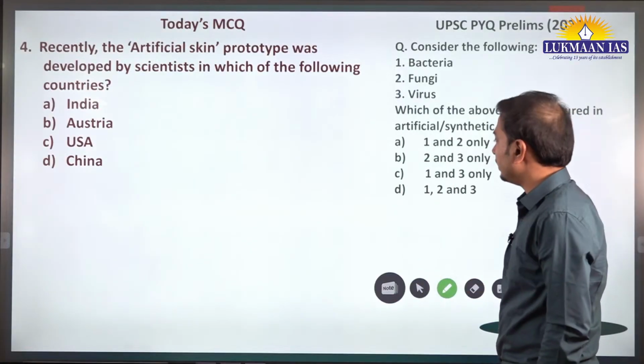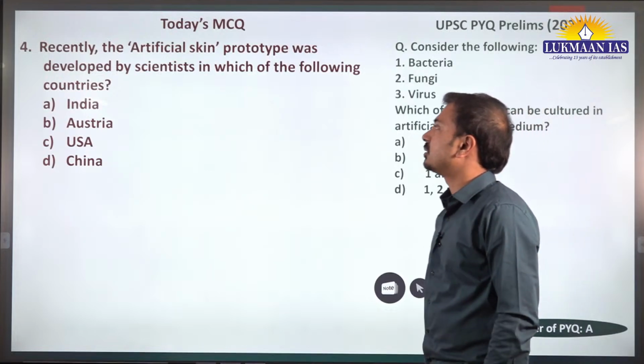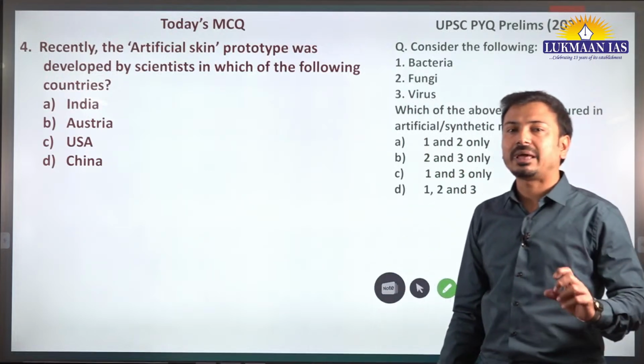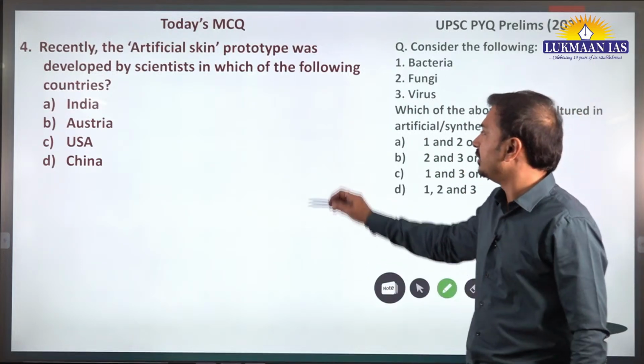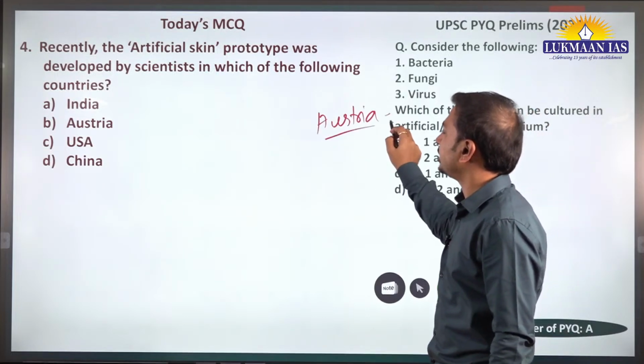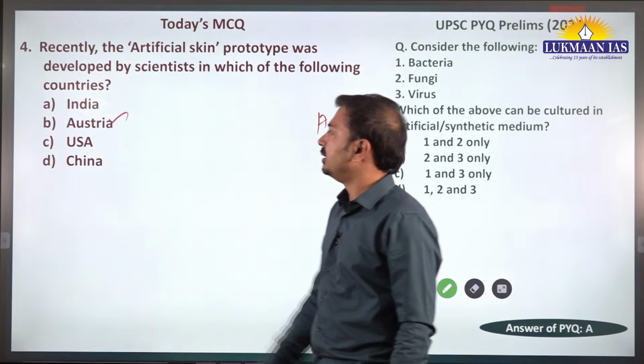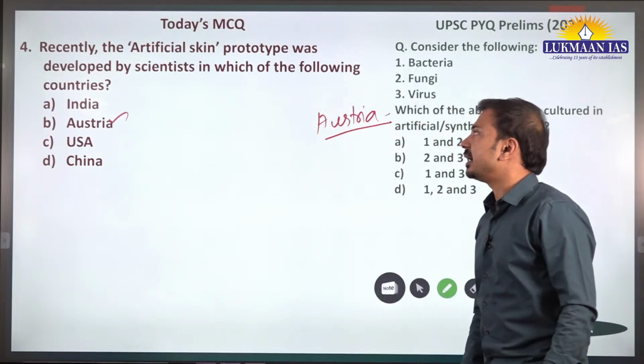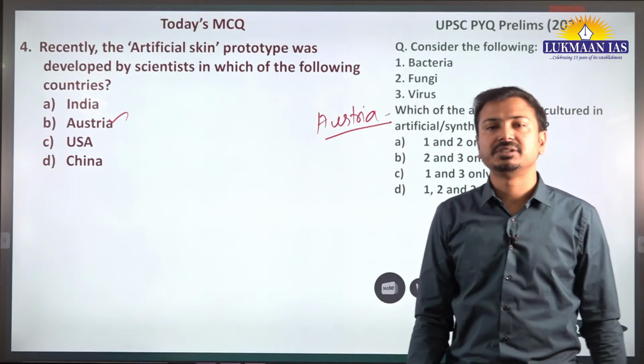Artificial skin. Some scientists and doctors have developed a prototype artificial skin in Austria. That's why it was in the news. So this is a direct question. Which country are they talking about? Let's try to know more about artificial skin.